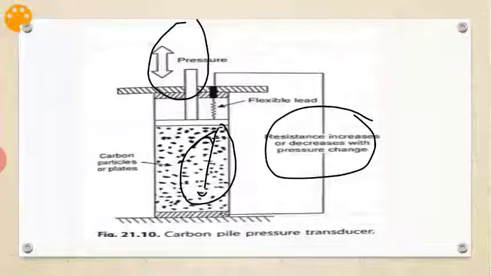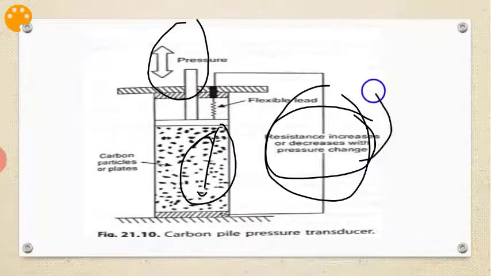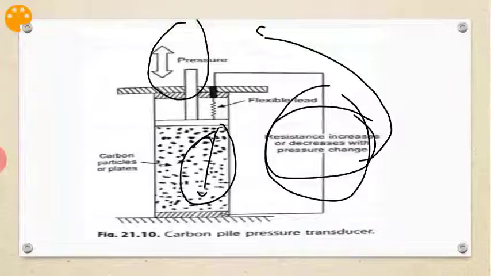A carbon pile pressure transducer translates pressure change into resistance change. As pressure changes, the resistance changes. As the pressure reduces the volume of the carbon pile, the resistance decreases. That is taken into consideration to determine what pressure is applied here.